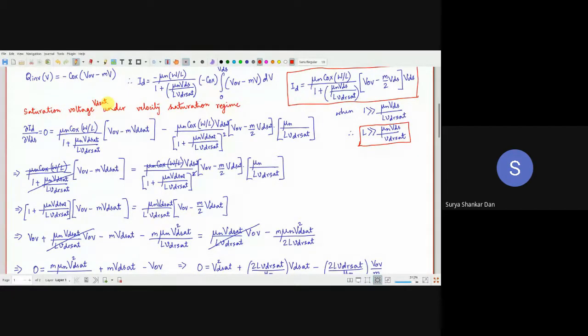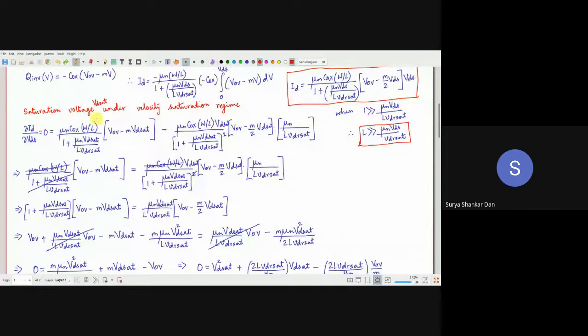So all I'm going to do is again use the same thing, the saturation voltage VDSAT, or pinch-off voltage, under velocity saturation regime. So del ID del VDS, as usual, is equal to 0. I'll do it for this equation here. Let us watch out for the various VDSAT. VDSAT is here, VDSAT is here, and VDSAT is there.